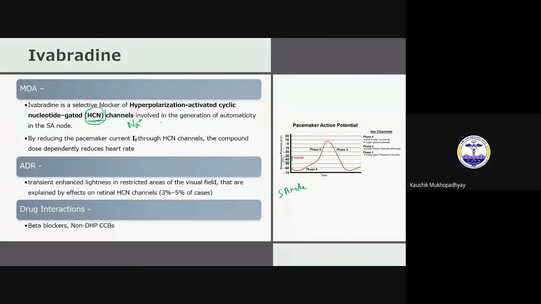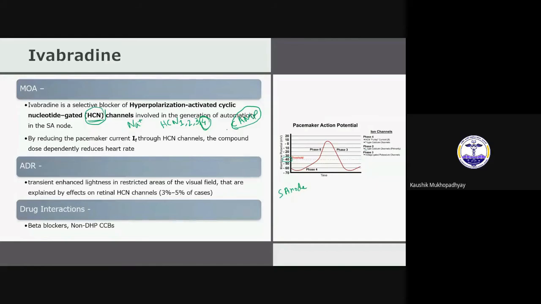There are 4 kinds of HCN channels: HCN 1, 2, 3, and 4. Among them, the peculiar property of these HCN channels is that they are also controlled by cyclic AMP. If cyclic AMP level is increased, then the sodium channel will open. The sensitivity to cyclic AMP differs between the 1, 2, 3, and 4 types. In cardiac cells, HCN4 is the most important, and it is the most sensitive to cyclic AMP.